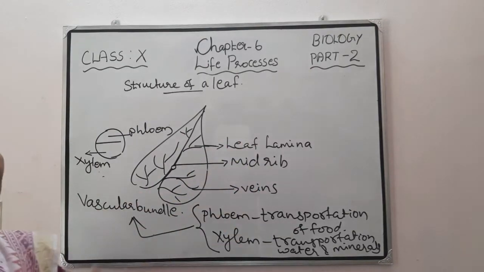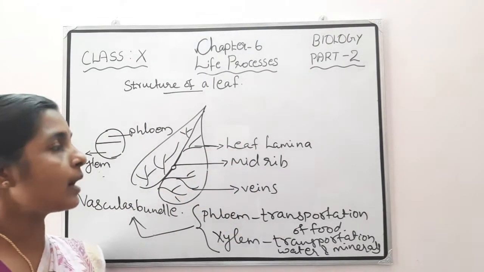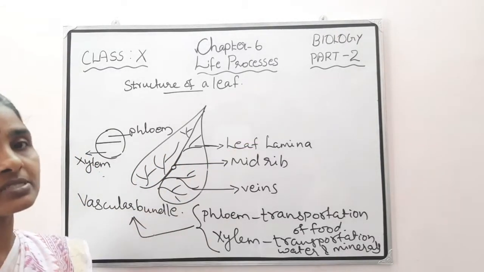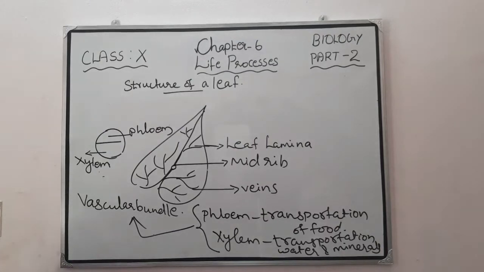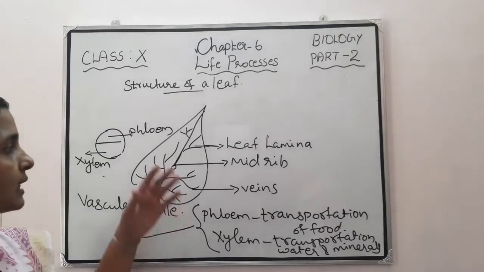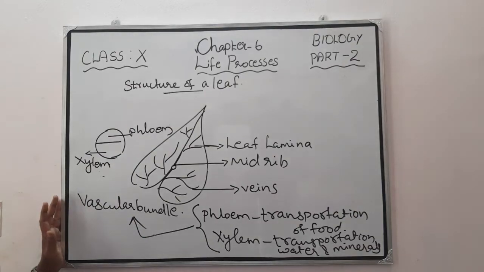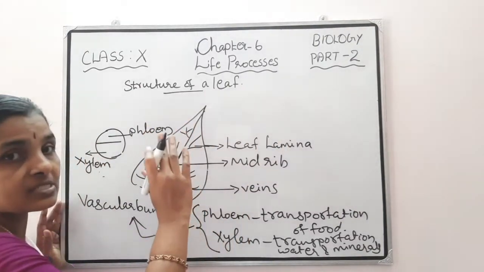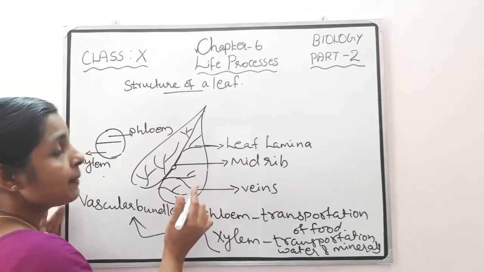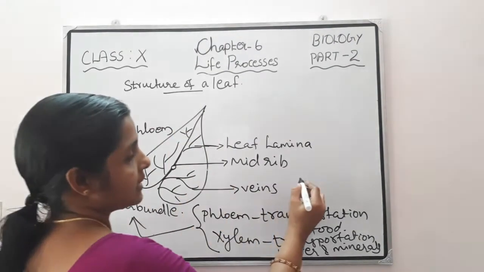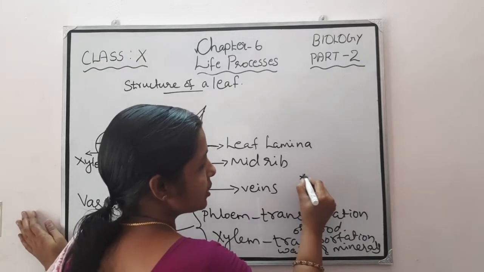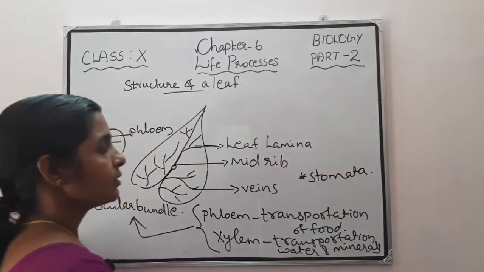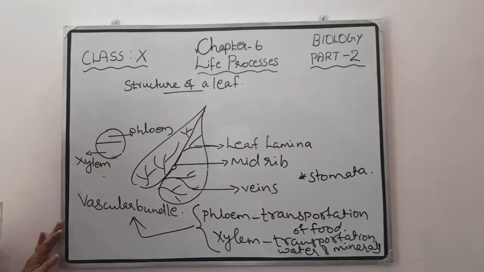Then this leaf consists of a large surface area. So what is the purpose of that large surface area? In order to absorb maximum sunlight. And that is about the structure of a typical leaf. One more point: this leaf has many stomata present in both the upper and lower surfaces, especially in the upper surface. Okay, so that's about the structure of a leaf.